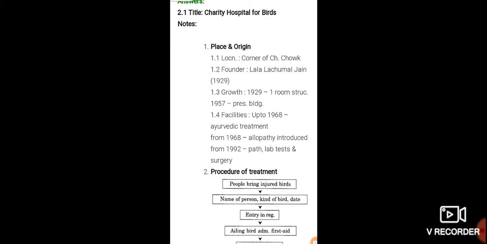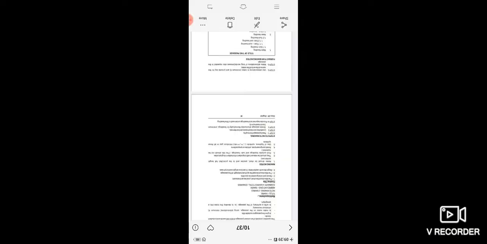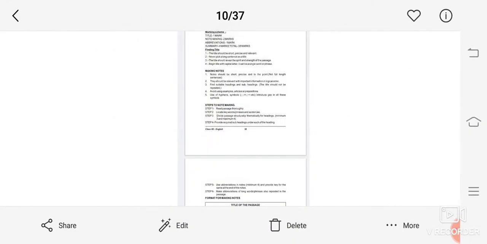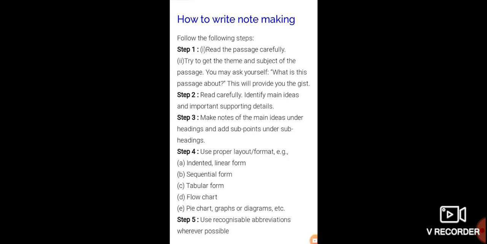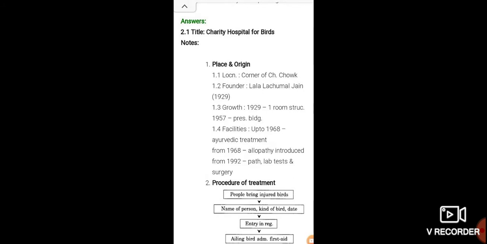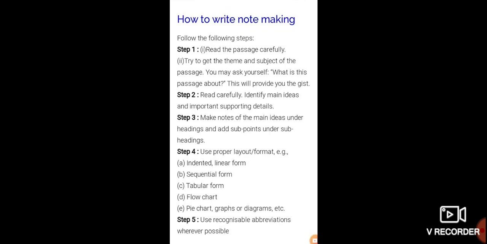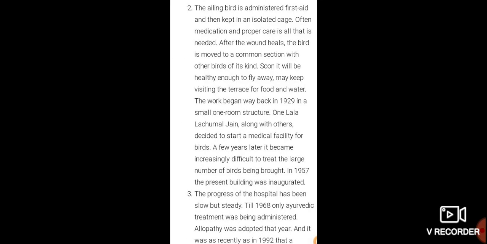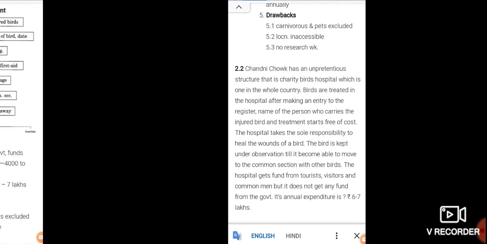Next, the process of treatment. People bring injured birds. This is the first process. So, here the patients are these birds. Injured birds are admitted in the hospital: name of person, kind of bird, date, entry in register, ailing bird. They are given first aid and medication, and after that they are admitted in the hospital. So this is the process.